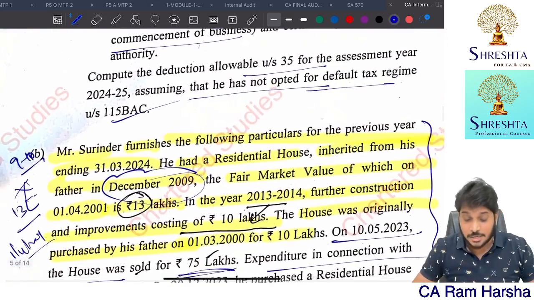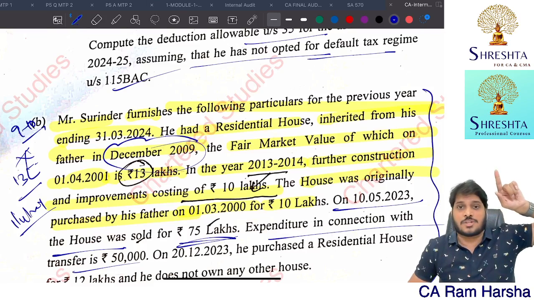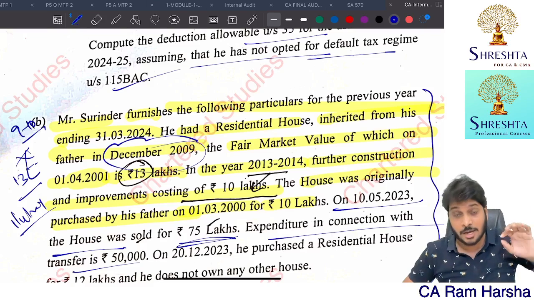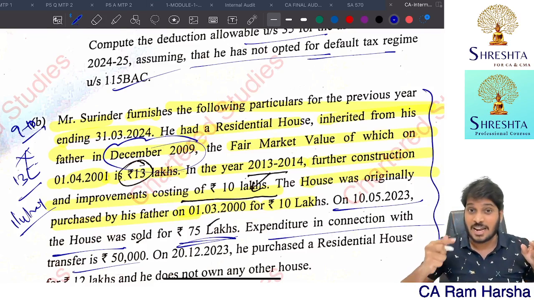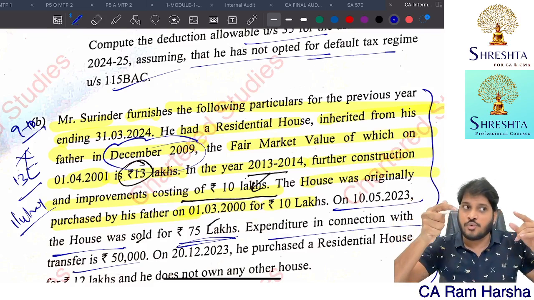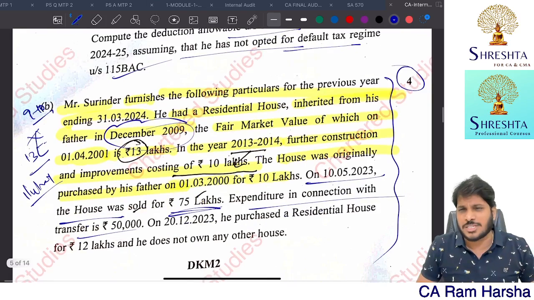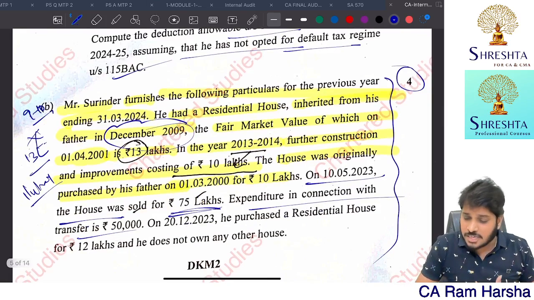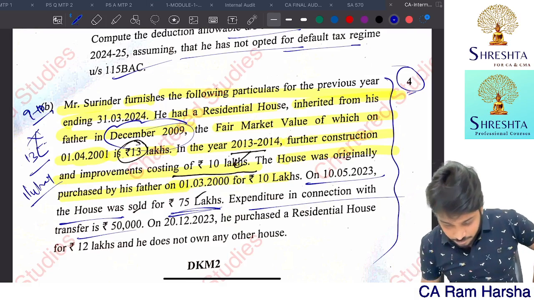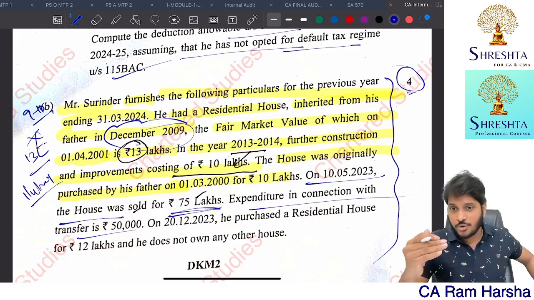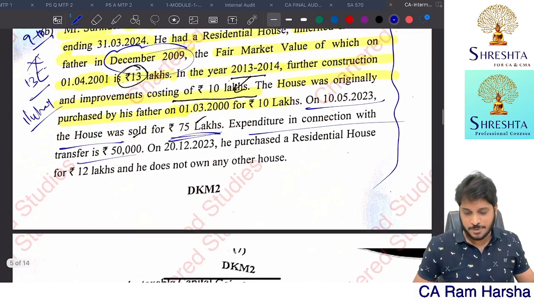So that is the denominator indexation. Alternative answer is what? Indexation is available from the date on which the previous owner purchased, because for the period of holding you are considering it, right? Period of holding point you have to write, indexation point you have to write. In the Manjula Shah case, you can claim indexation from 2001 itself onwards, that you should show at least as a note point. I think they will expect that also, but considering it is a 4 marks question, I don't think they are expecting an alternative answer. Plain computation of capital gain is enough. But if you also wrote the Manjula Shah case reference, I think that will be much better. So you are in the 100% safe zone.